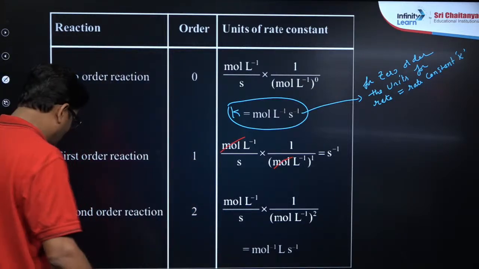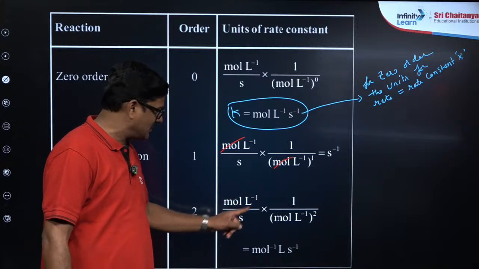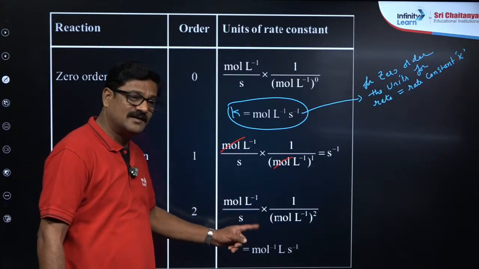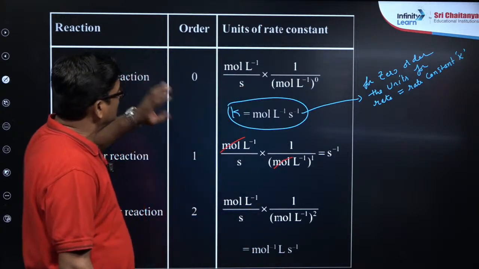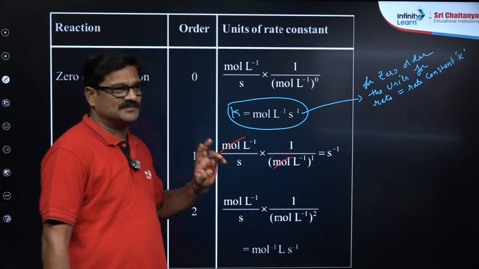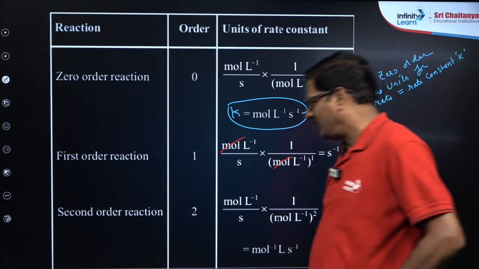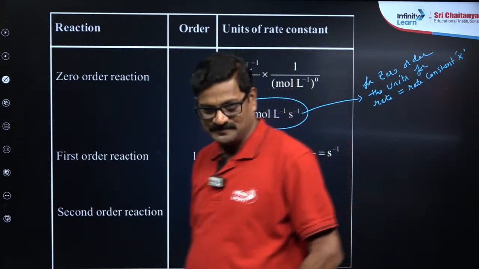And for the second order, n is equal to 2, you can say mole liter inverse upon second into 1 by mole liter inverse square, so that you can say mole inverse liter second inverse. Like that, you can use this particular formula for anything. This is a common formula, you can use it.